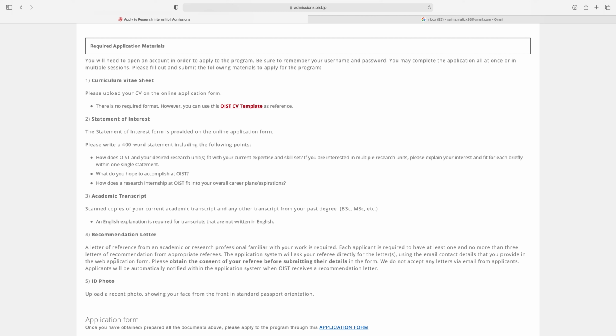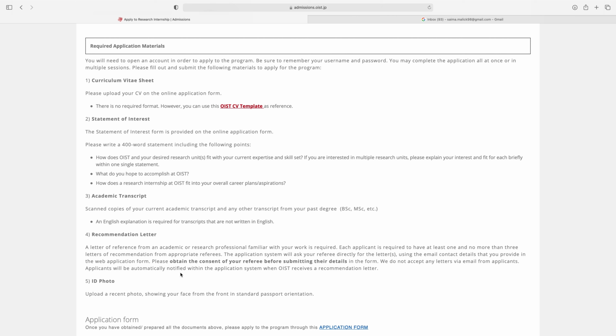Fourth is recommendation letter. A letter of reference from an academic or research professional familiar with your work is required. Each applicant is required to have at least one and no more than 3 letters of recommendation from appropriate referees. The application system will ask your referee directly for the letter using the email contact details that you provide in the web application form. Please obtain the consent of your referee before submitting their details in the form. We do not accept any letter via email from applicants.